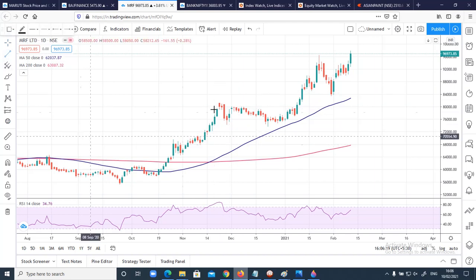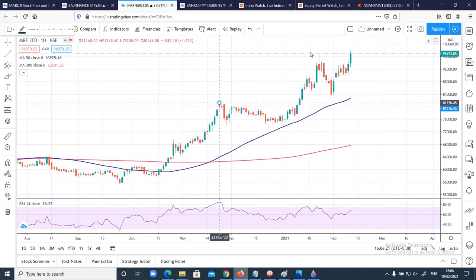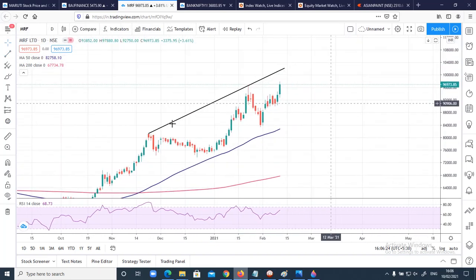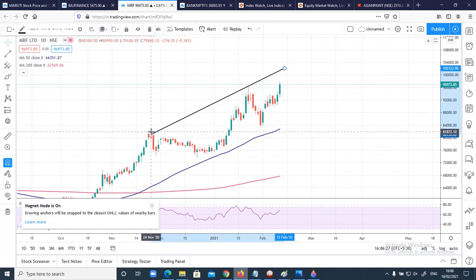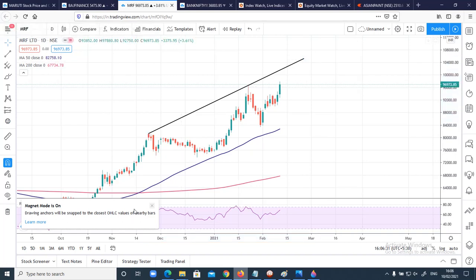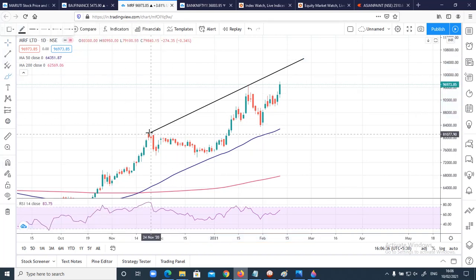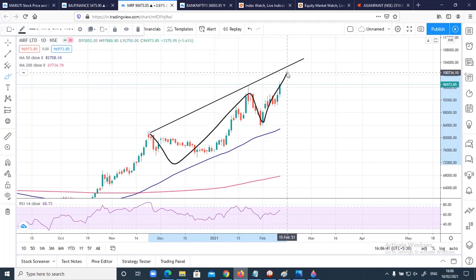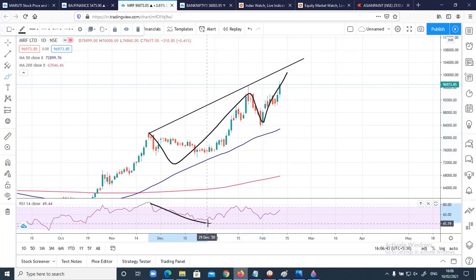Now let's see. Let me draw a trend line here. The first thing I'm going to draw is a resistance trend line, and I'll also tell you the reason why I'm drawing this. The reason to draw this is price has been making higher highs. You can see here price has been making higher highs, right? And RSI has been making lower highs here.